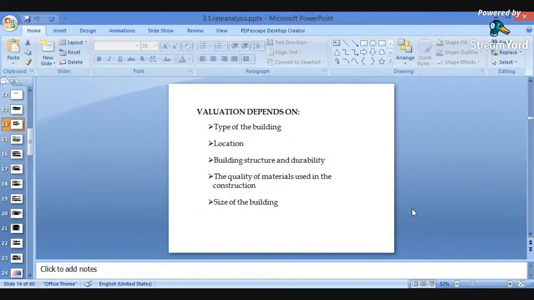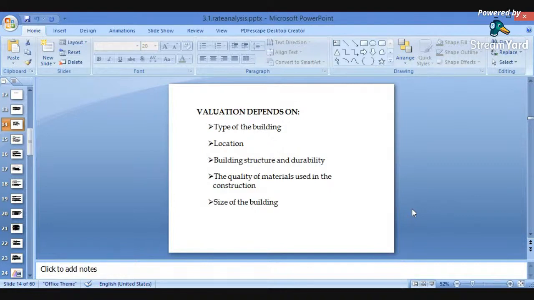Again, building structures and durability. What is the life of the building? Whether it is an old construction with massive walls, whether it is made of wooden structures or RCC structures, or whether it is a load bearing structure.